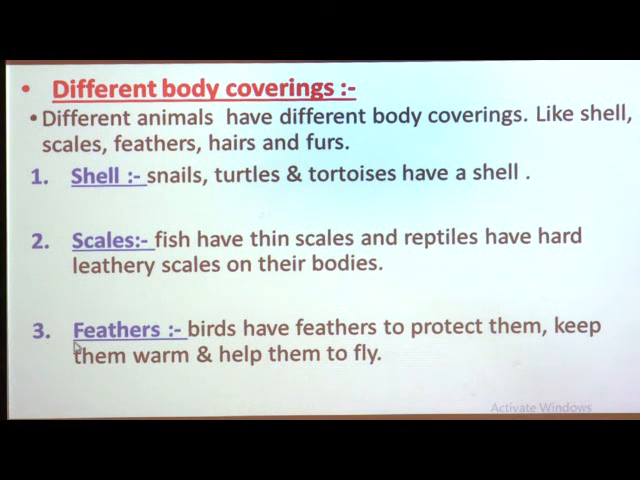Now, the third type of body covering is feathers, and birds have feathers. Who has the feathers? Birds. Birds have feathers to protect them, keep them warm, and help them to fly in the air.